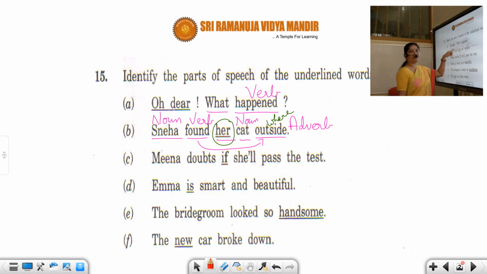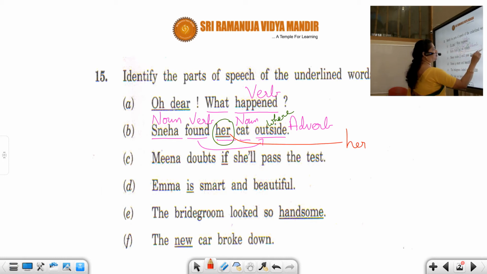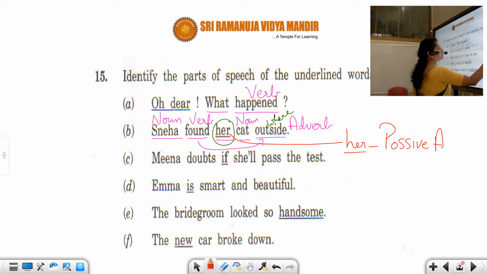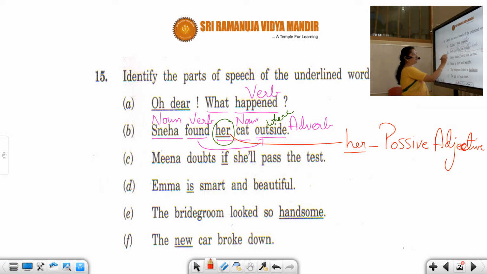But because it individually can't stand, remember students, this individually can't stand. So her is an adjective, possessive adjective. Can you see? This is an adjective. So please don't get confused. Her is modifying the noun. It is not used instead of the noun, but it is modifying the noun, because when you try to change the sentence, it is not able to stand individually, so it is not a pronoun. So now you must have understood.